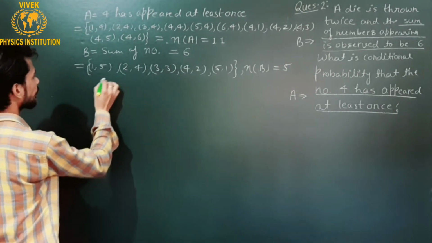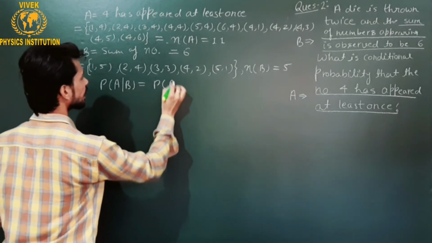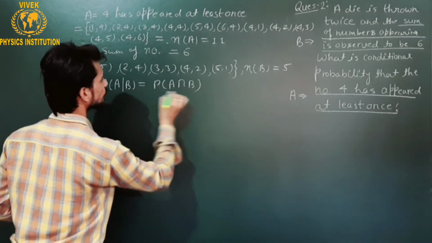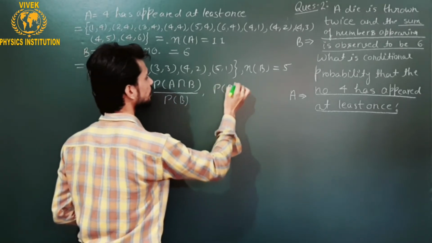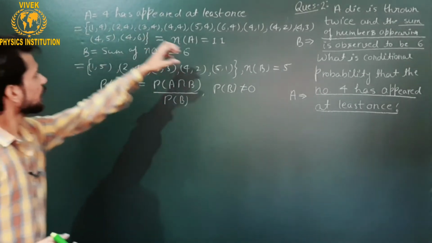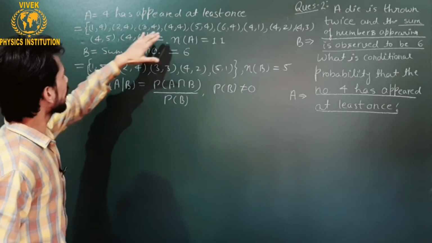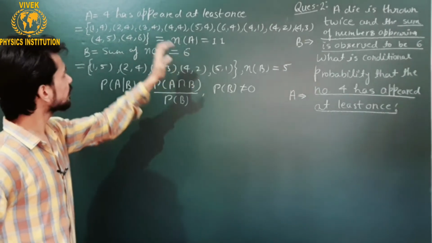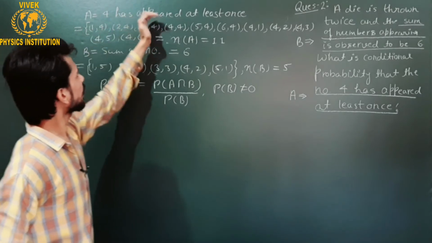It means that we have to find the probability of A by B, which is nothing but P of A intersection B divided by P of B, where P of B is not equal to 0. Now you can see in the sample space of event A whether it is justifying the condition which is given or not. It is saying that 4 has appeared at least once.